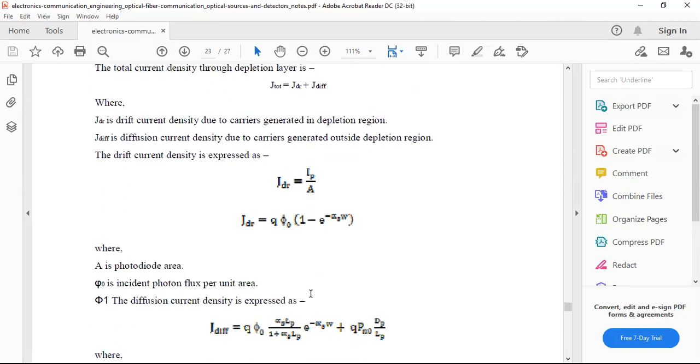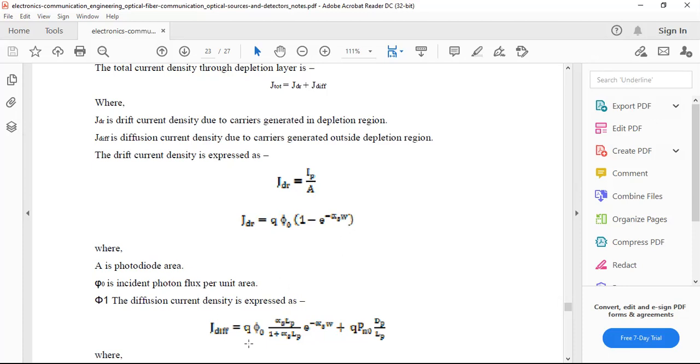While considering this, the drift current I_DR equals I_P by A, and the drift current density is Q phi naught into 1 minus e to the power minus alpha W, where A is the absorbed photodiode area, phi naught is the incident photon flux per unit area, and the other term is the diffusion current density.